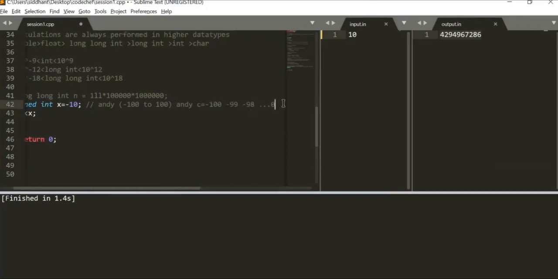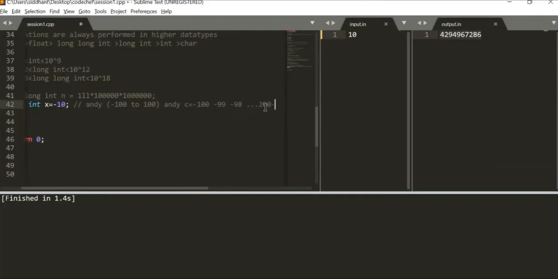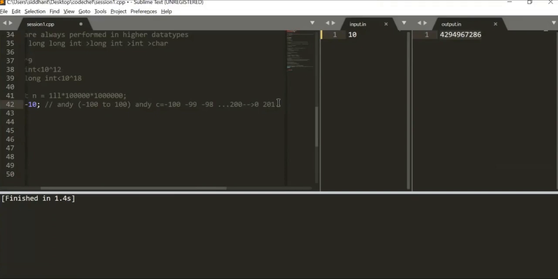So after 0, when I put up 200, I will get 0. What if I put 201? It should not go again on the number line and return me 1, right? It will be obscure. So once it crosses the 201 mark, it will return me the value of 100 and tell me that it's overflow. Obviously, during these times it will give me a warning of overflow, but it will still print some value. I'm telling you the meaning behind this value.